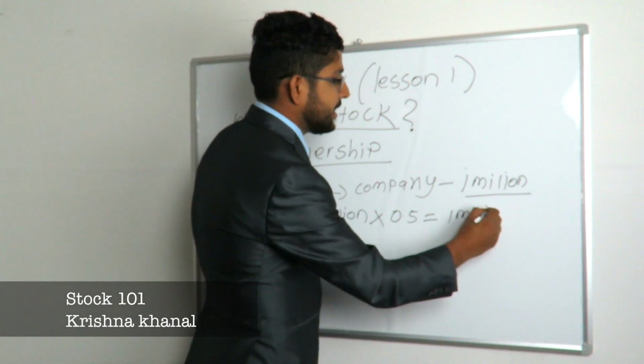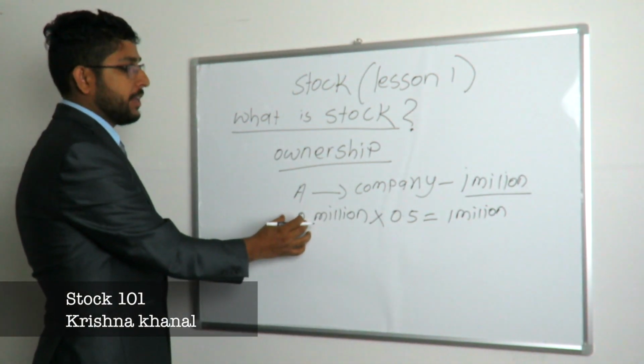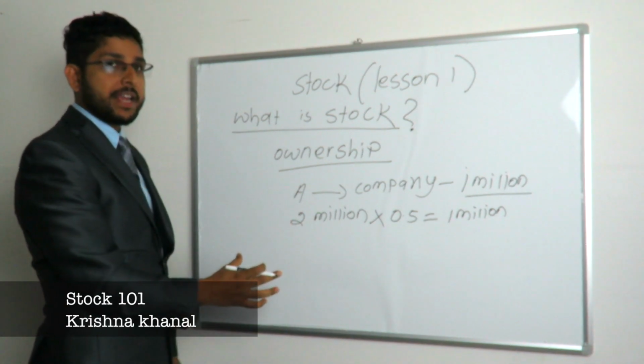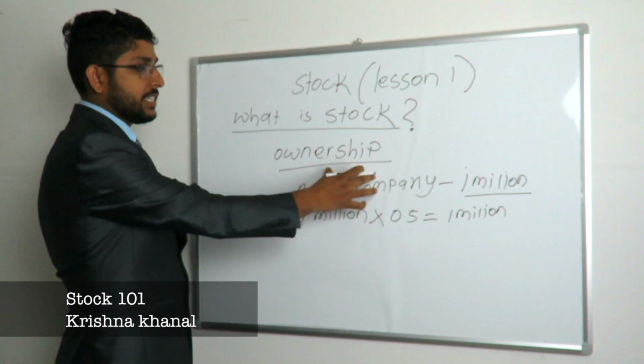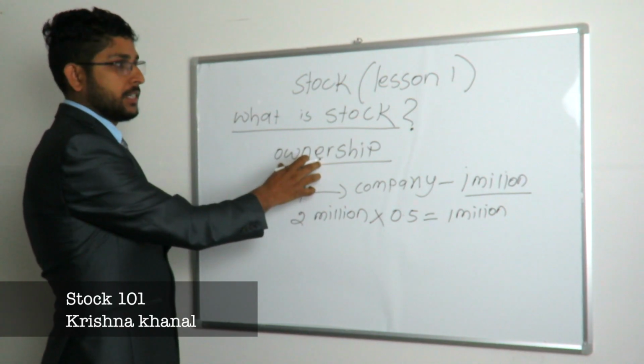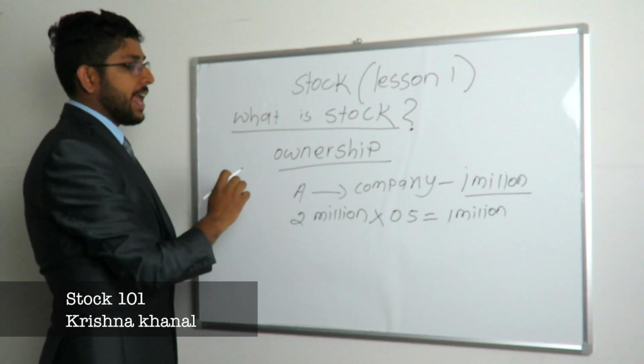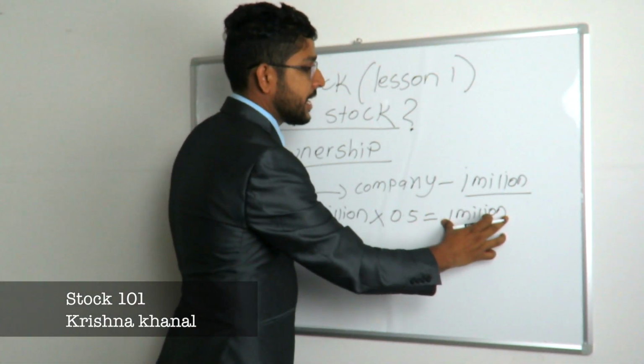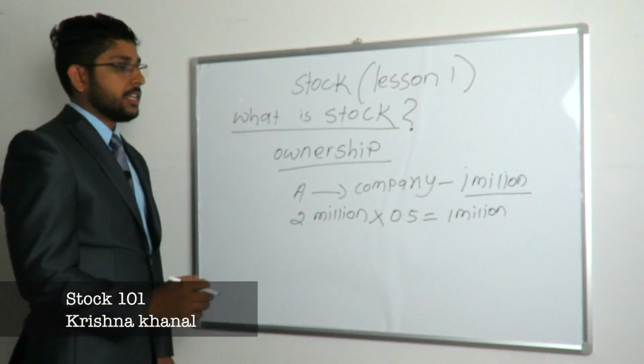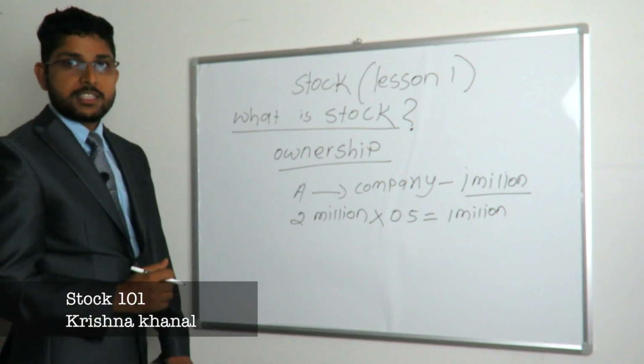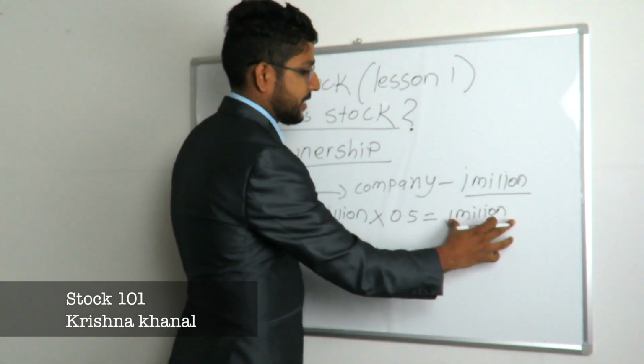This is just an example. So he has 2 million stock in the market, so that people can buy and invest in his company, and they have the ownership, which is called the stock. And then he has now $1 million, and he can start the company. We don't know whether he is in profit or loss, but he has this capital and starts the company.